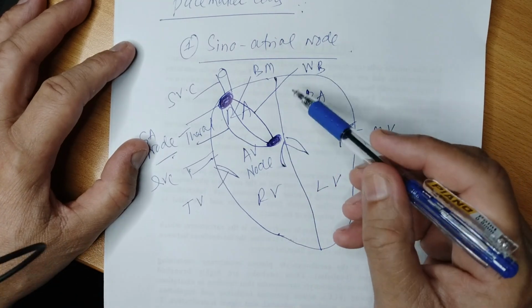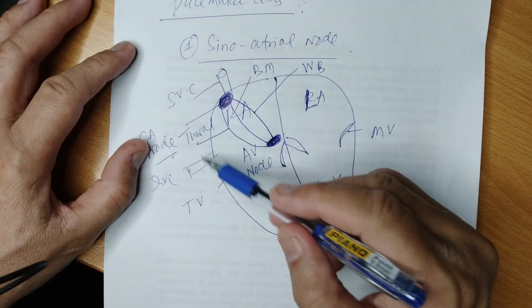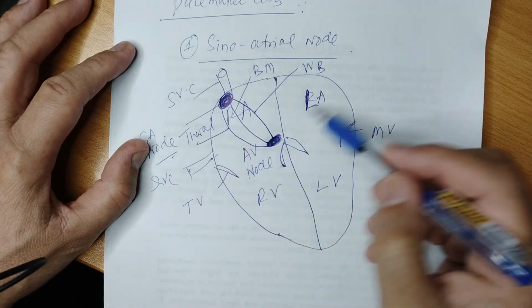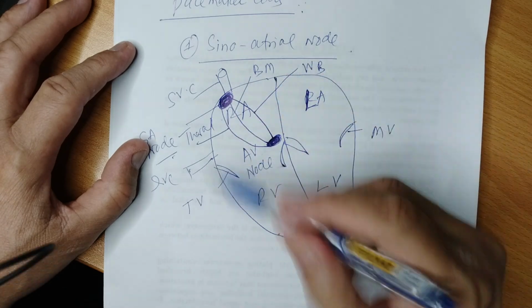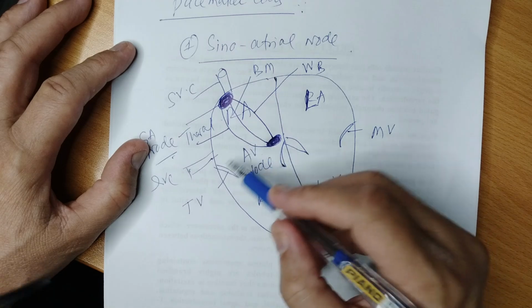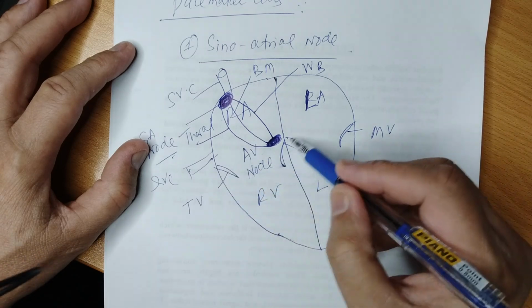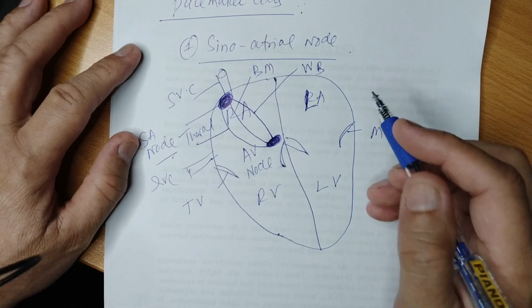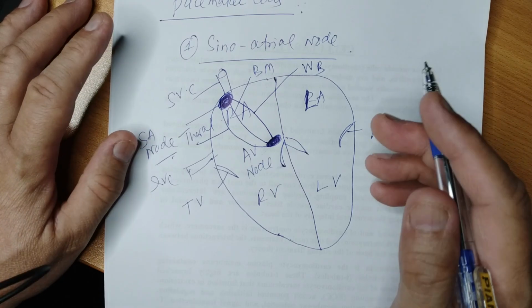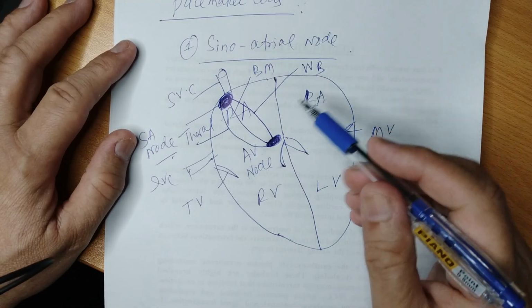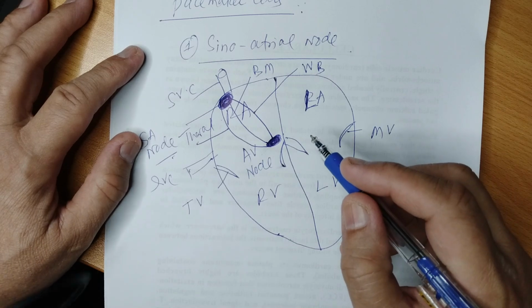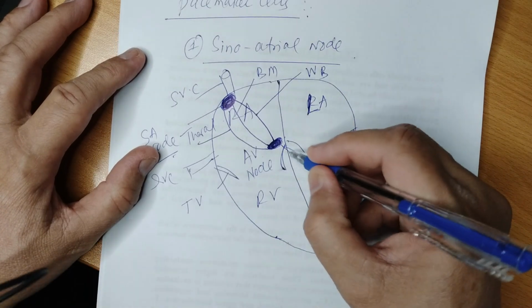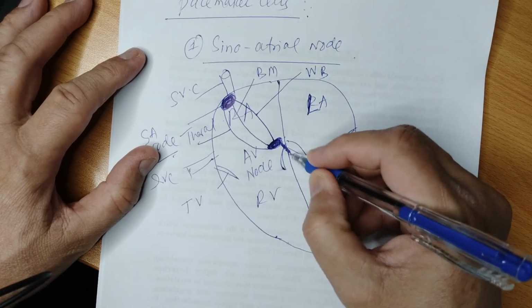Actually, we must know that the myocardial cells, cardiac myocytes, are present in the whole of the myocardium, but there is a fibrous ring between the atria and ventricle which completely insulates both the chambers from each other, and the electrical activity is transmitted through this conduction system and not through the cardiac muscle.